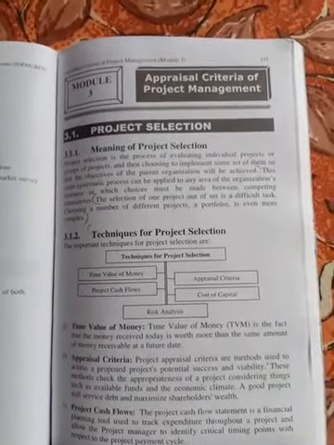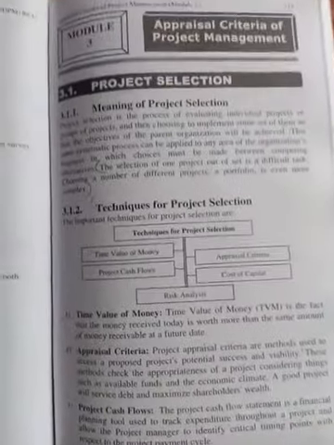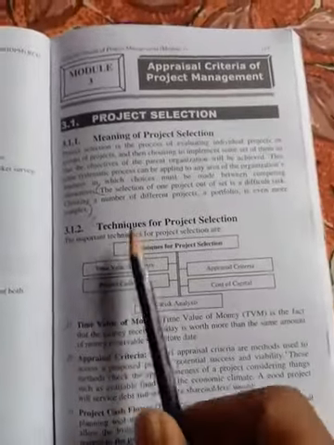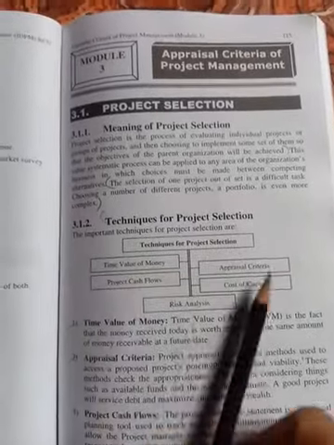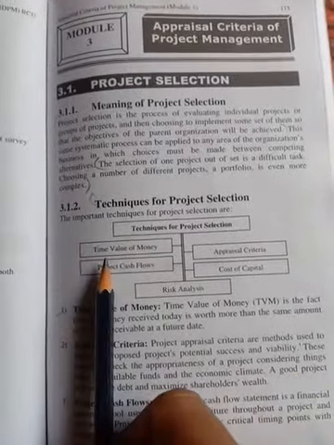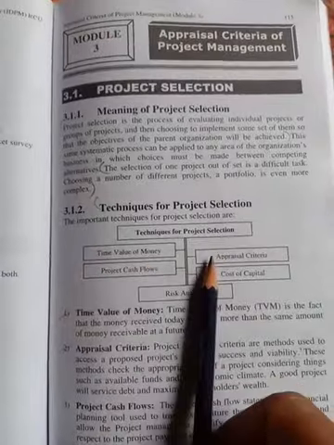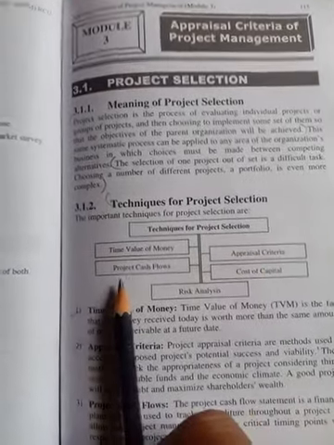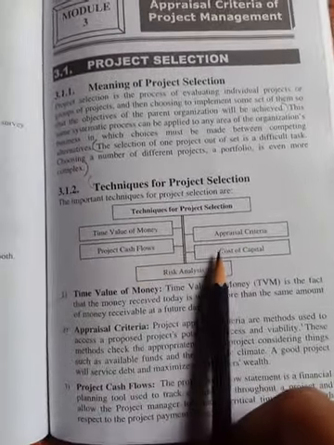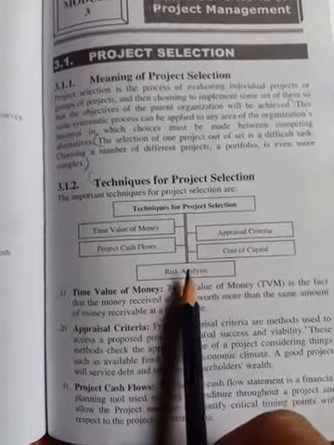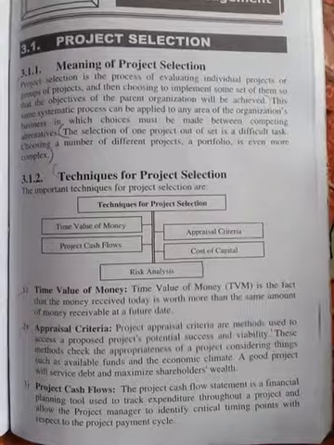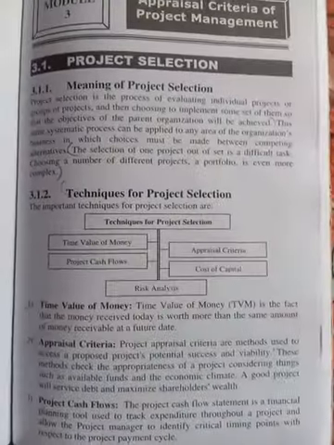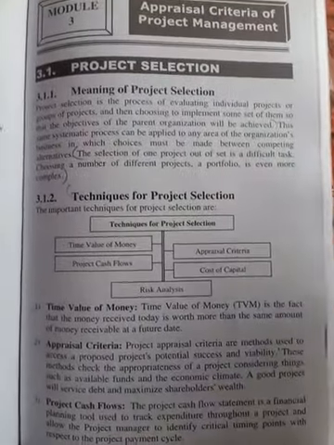Now see, the next heading is the techniques for project selection. These are the techniques. The first one is time value of money, the second one is appraisal criteria, the third one is project cash flows, the fourth one is cost of capital, and the last one is risk analysis. So these are the techniques for project selection. We will see them one by one.